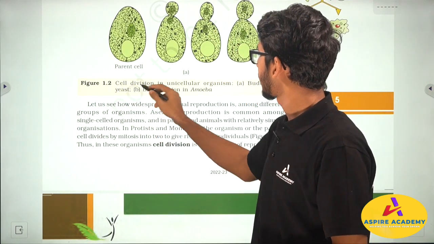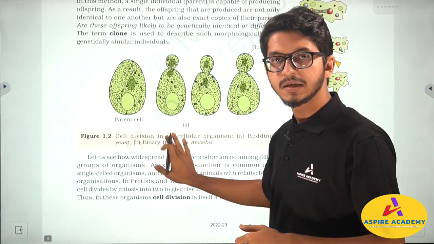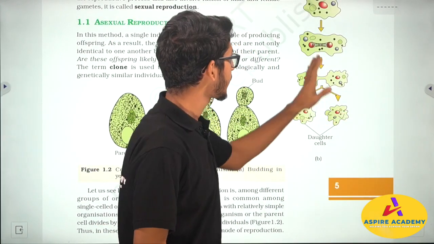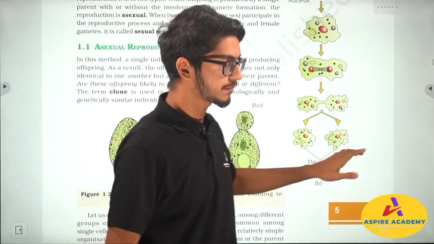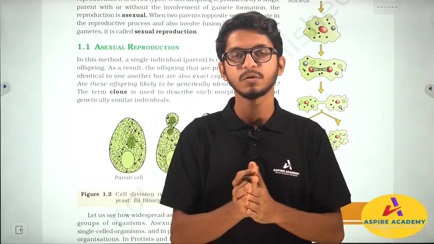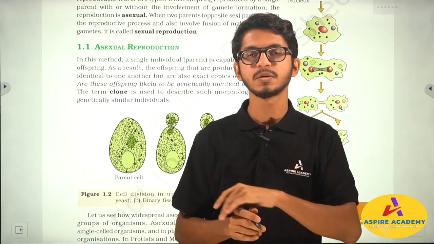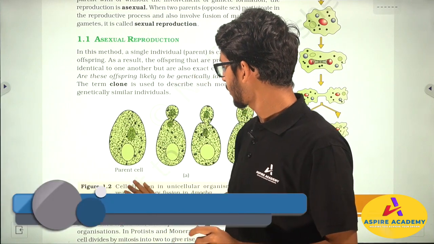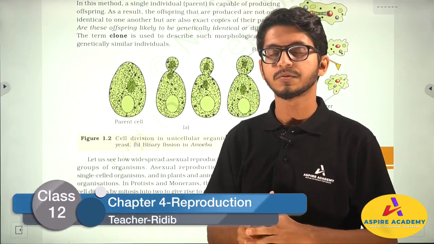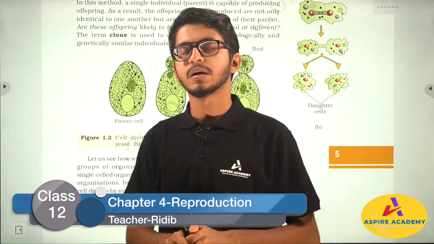And here is the figure, that is, budding in the case of yeast and binary fission in the case of amoeba. Why binary fission? Because it is the division of the cell into two halves. That is the word binary. Okay. So in this first section we talked about the basic introduction of the chapter, and now I want to conclude this section with the introduction of asexual reproduction. We have already talked about cell division in the case of bacteria, binary fission in the case of amoeba, and budding in the case of yeast.